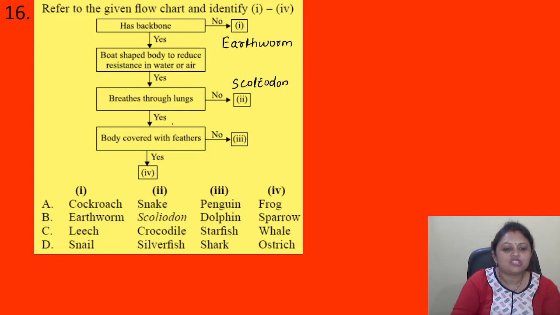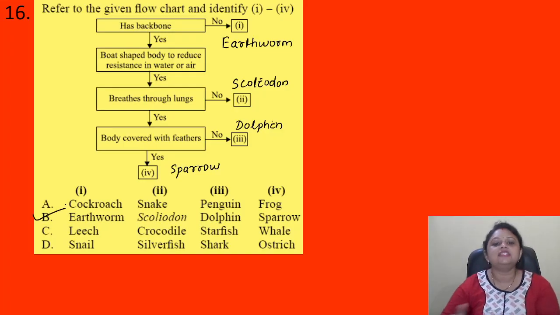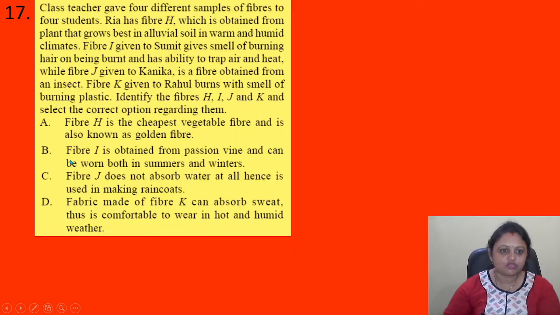Then breathes through lung. Yes. But body is covered with feathers. No, that is dolphin, and yes, covered with feathers, that must be a bird, so it is sparrow. Okay, so here the correct answer is option B. Got it, everyone?